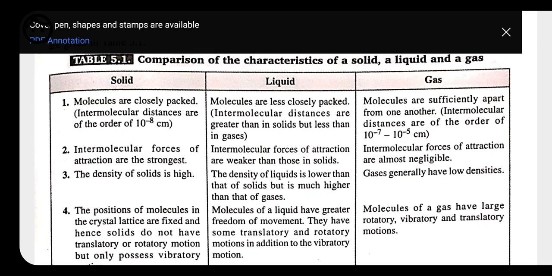Next, if we will be talking about the density of solid, so density is what? Density depends on the mass and volume. So as the volume decreases, the density increases. So density of solid is very high because of the closely packed structure. Next, density of liquid is lower than that of solid, but much higher than that of gases. Gases generally have low density, because gases are present very far away from each other.